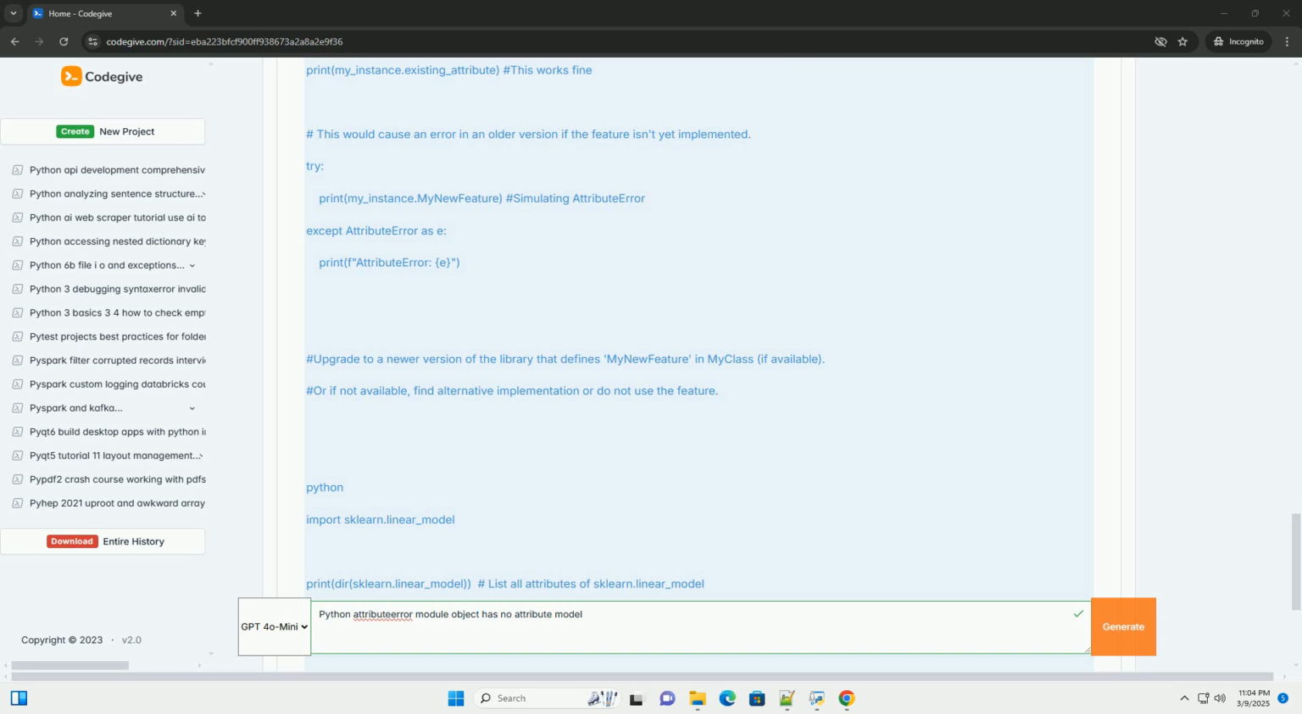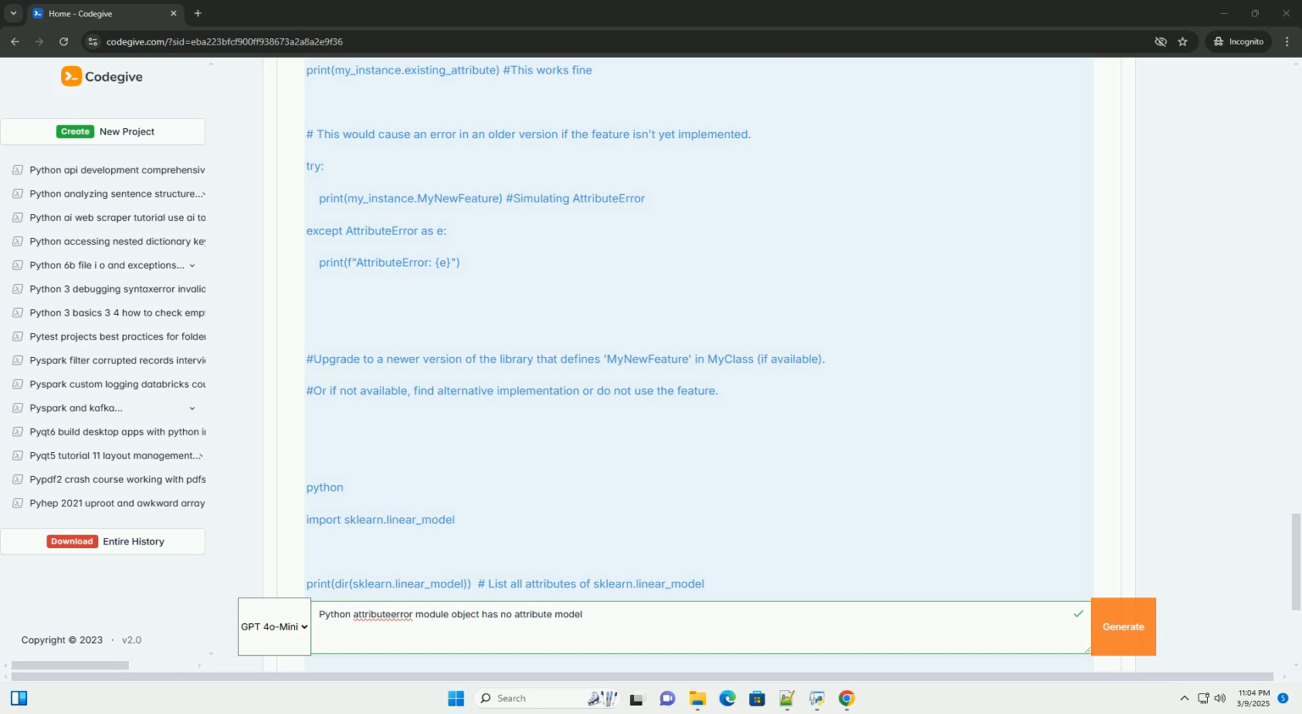3. Troubleshooting and debugging strategies. Follow these steps to systematically diagnose and resolve the error. 1. Double check the spelling. This is the first and most obvious step. Carefully review the spelling of the attribute name, model, and the module name. Even a single typo can cause the error.